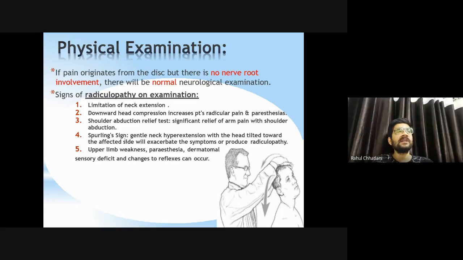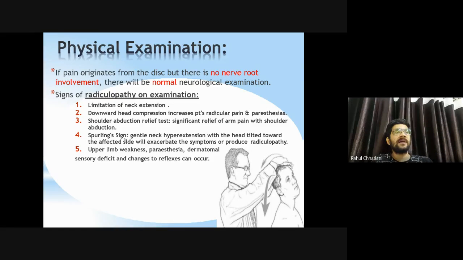Second, downward head compression increases patient's radicular pain and paresthesia. So more and more compression, keeping the head here and passively, પાછળ therapist હોય, you can see, and compressing it, moving the vertebrae together, તો શું થશે? પાછું compression વધશે. Yes, IV disc or બે vertebra વચ્ચે જે disc ની space છે એ પાછી reduce થશે compression થી. You are trying to compress it down. એનાથી sign and symptom increase થશે.